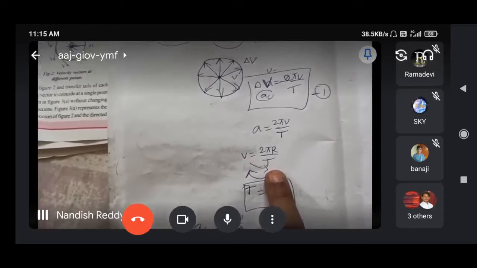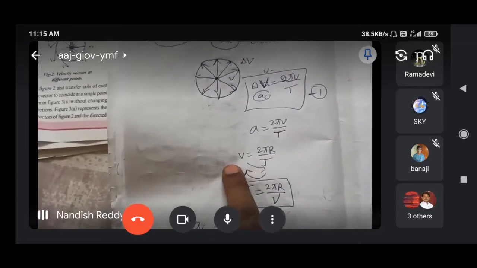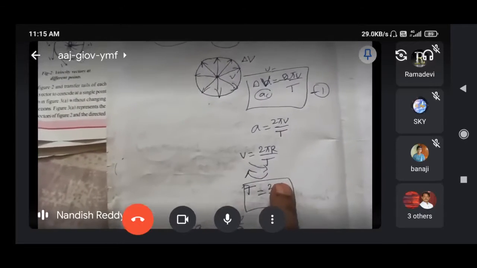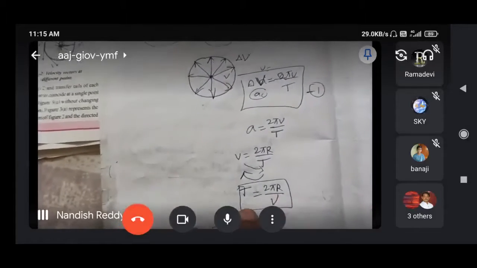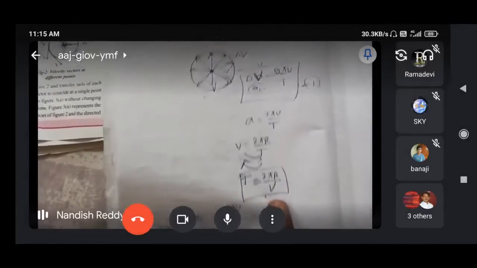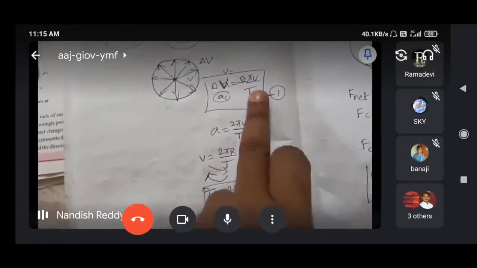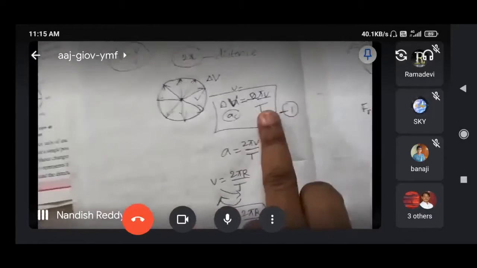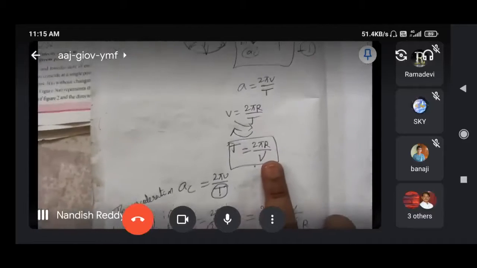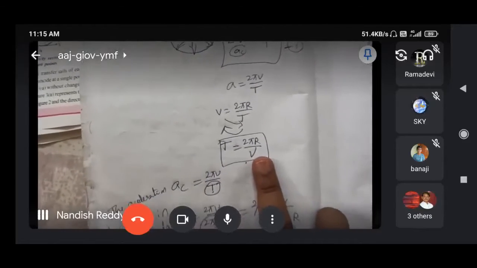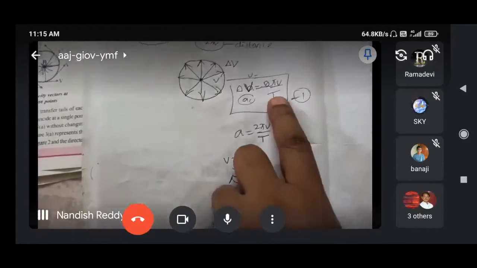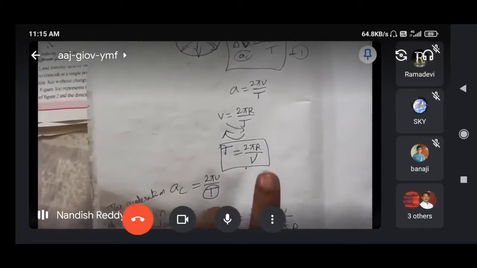Just transpose the T to the left hand side and V to the right hand side. Then T is equal to 2 pi r by V. We'll substitute this value again in the acceleration formula. In the place of T we are going to write 2 pi r by V. Are you getting, girls? In the place of T here I am writing 2 pi r by V.